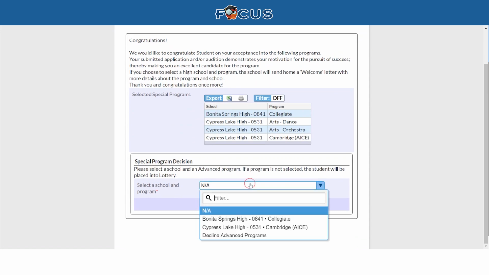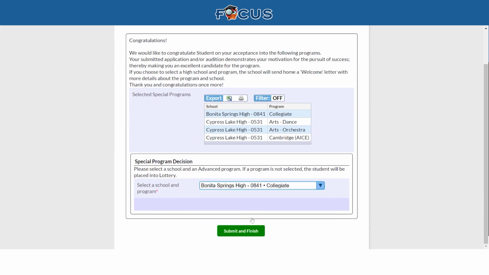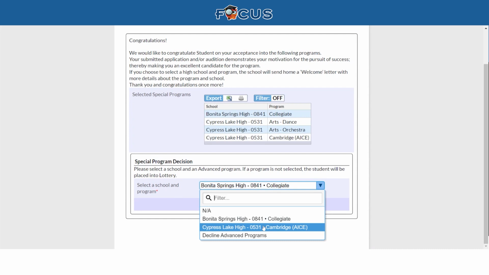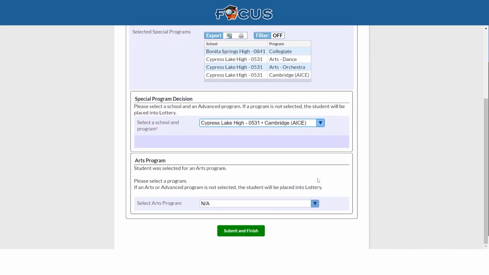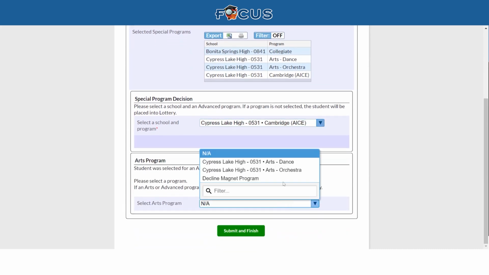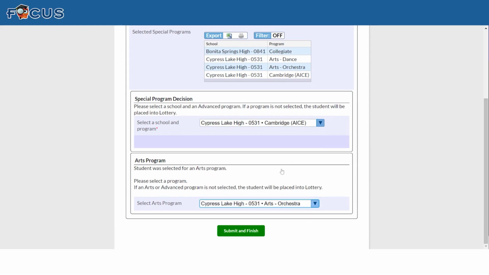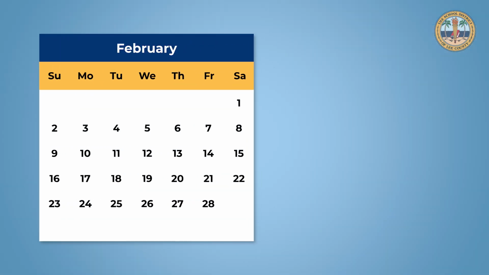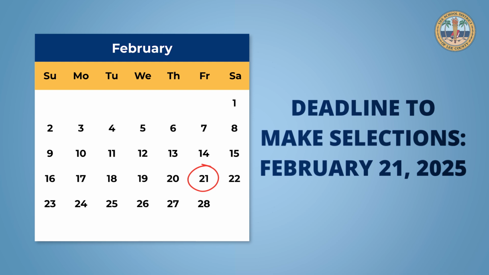If a student was chosen for an advanced program and an arts program, they may select arts as their secondary study. Therefore, their primary path will be the advanced program with the arts as a secondary focus. The final date to select a program is February 21st, 2025. The parent will then receive an email confirming their student's upcoming high school enrollment and placement into a special program.